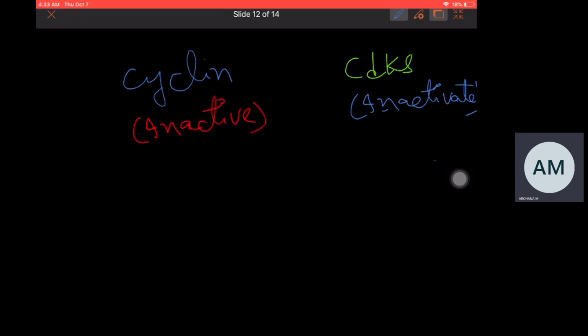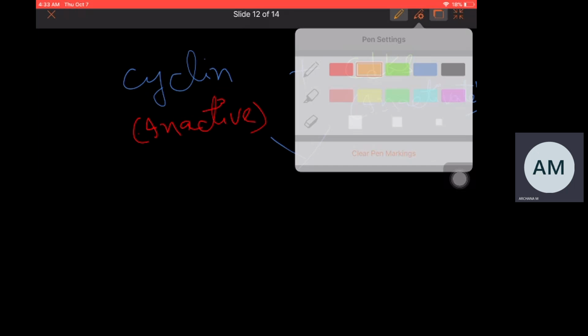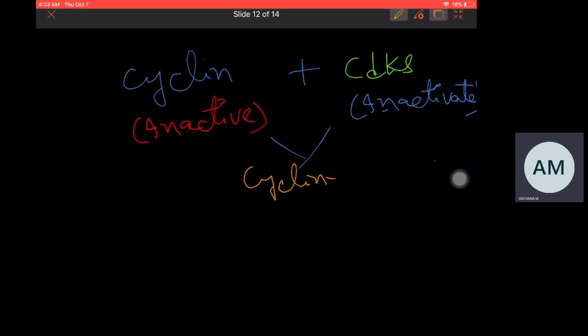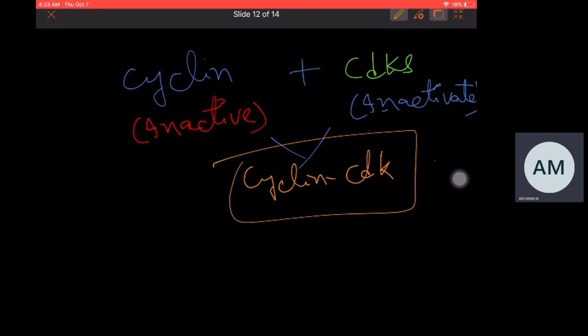When these cyclins are combined with CDKs, they form a cyclin and CDK complex, which helps in progression of the cell cycle and cell cycle regulation. This cyclin and CDK complex is the active form.